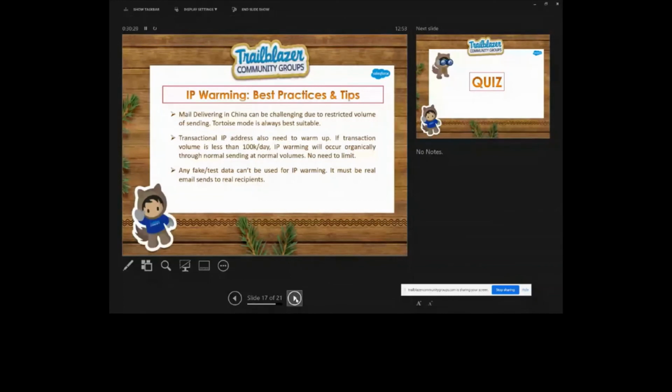Saiteja Vemula asks, if possible, can you show how we can create a dedicated IP address? Why you need to use a dedicated IP address: if you have more emails you want to send, a large volume of mail, then you need a dedicated IP address. Otherwise, a shared IP mostly works. But for seamless working with high email volume, we always consider a dedicated IP address. So in those cases we need a dedicated IP address, Saiteja.